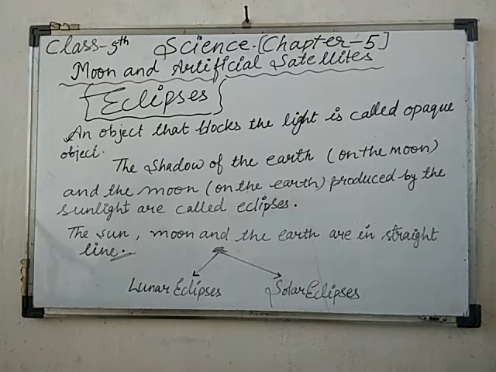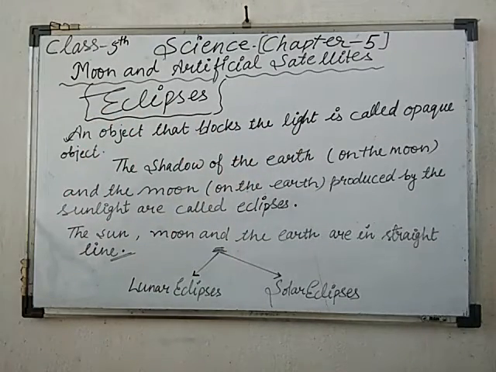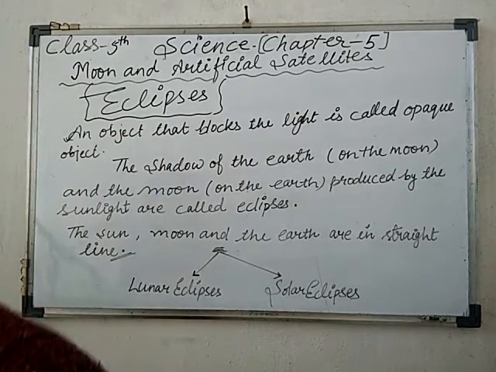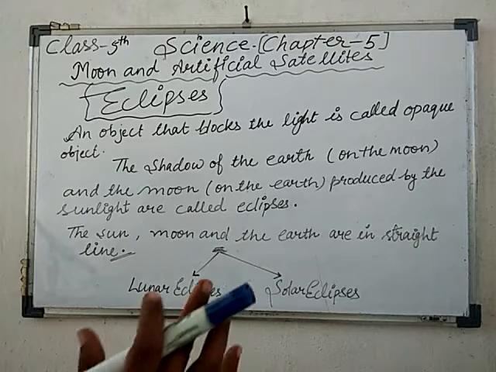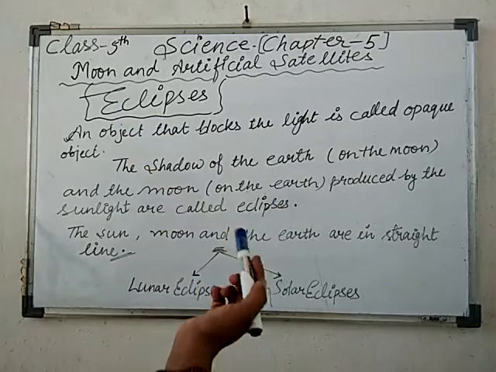Today we will discuss chapter 5, Moon and Artificial Satellite. Earlier we had already discussed many things about the moon. Now we will learn about eclipses. You have definitely heard about Chandra Grahan and Surya Grahan. So what will happen in this, students?